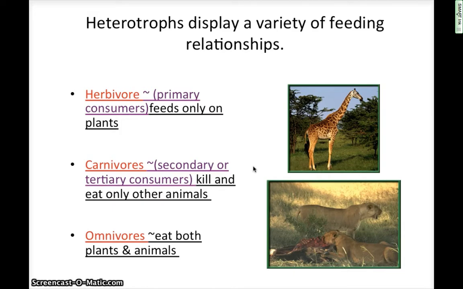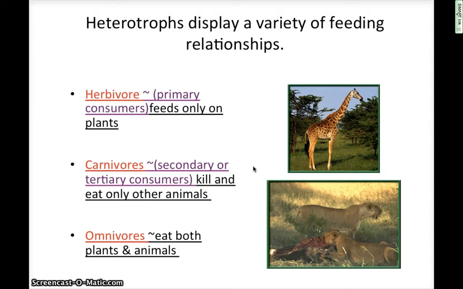Heterotrophs can have a number of different feeding relationships. So the first of them is called an herbivore. Herbivore basically eats plants. We also call them primary consumers. Primary meaning first. It's the first organism to get energy from the plants or the producers. Carnivores is the next level. We call this secondary or tertiary, meaning second or third level of consumers. And basically, carnivores will only eat other animals.